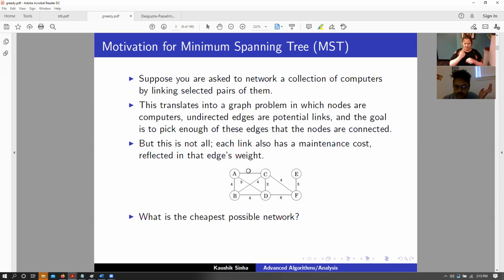So given this set of weights that we have, 1, 3, 4, 2, and so on, we would first be quite greedy and pick this particular edge, and then we would try to figure out what is the next possible edge that would allow me to connect another vertex, but it should also have a low cost. So the next one seems to be C and D. That is fine. Now comes the fact that we want to find the cheapest network, but we also want to have a tree structure, and that means that we cannot have a cycle. So remembering that, 1 and 2 is done. The next set of edges that we have is 3, 4, 4, 5, 6,